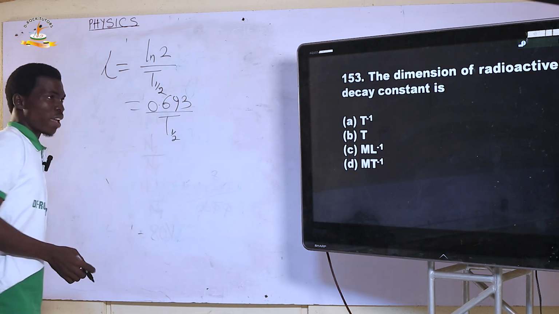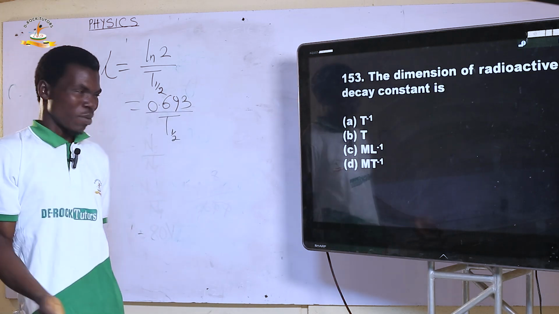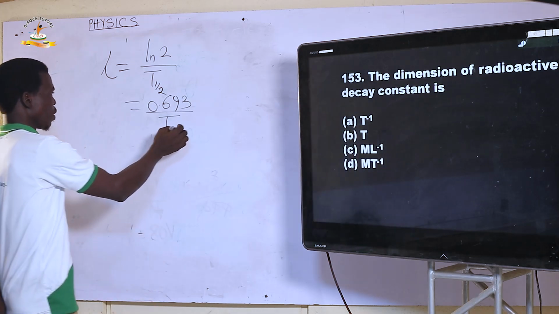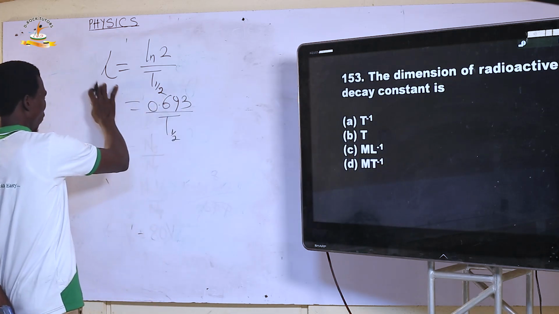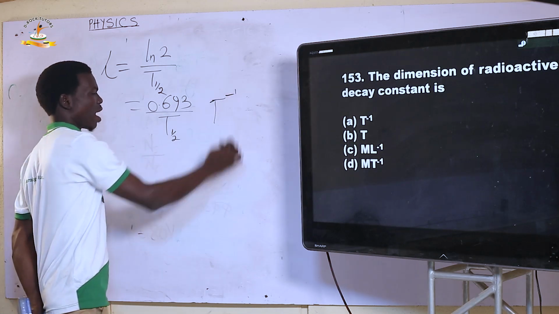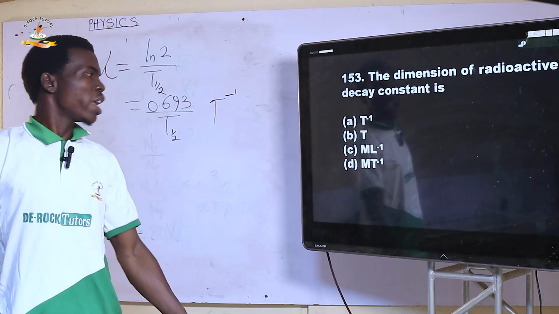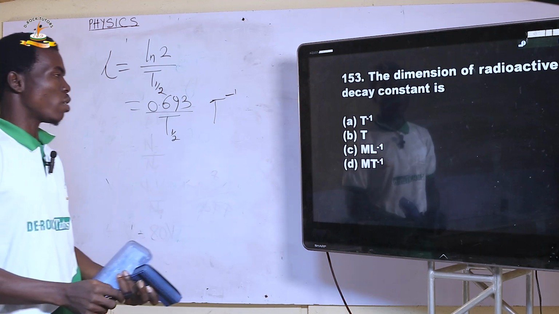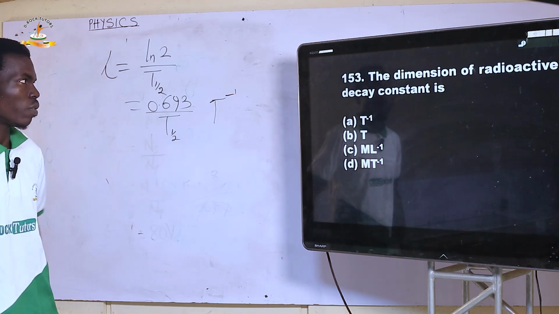Half life is measured in time. So the dimension of the decay constant is going to be per time. So the first option A, T raised to power minus 1, is the right option for 153.